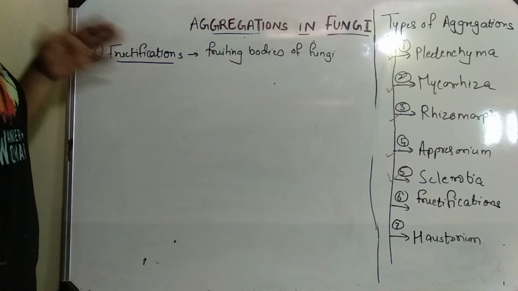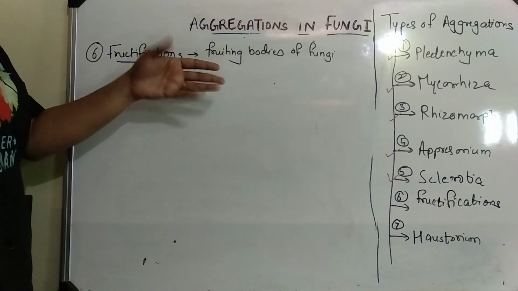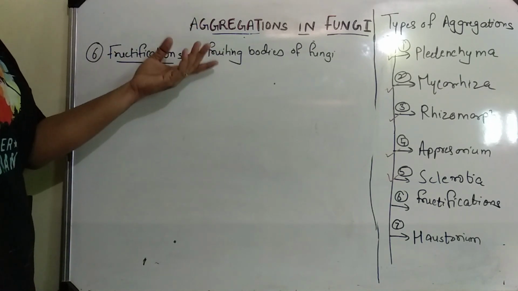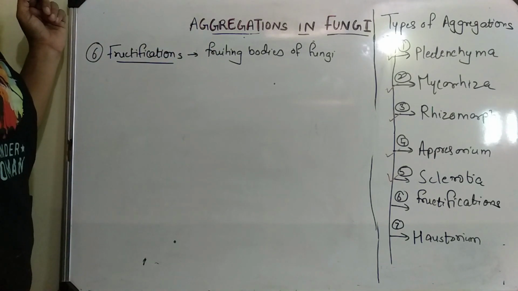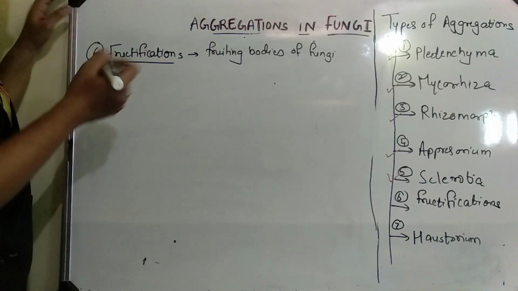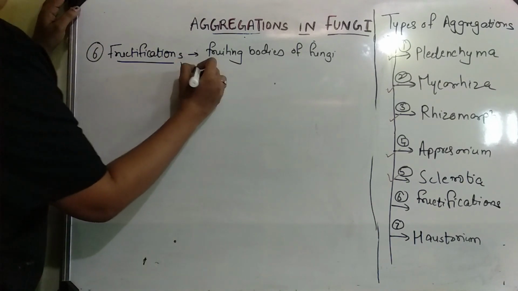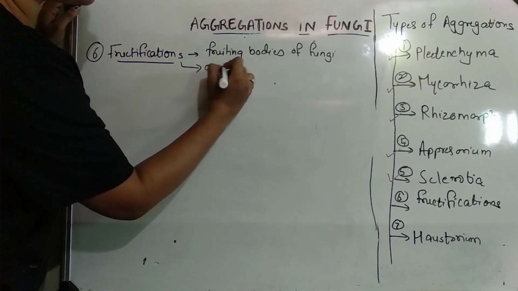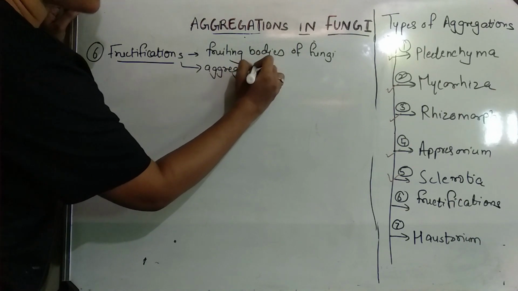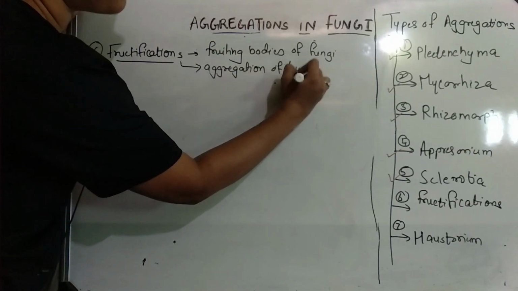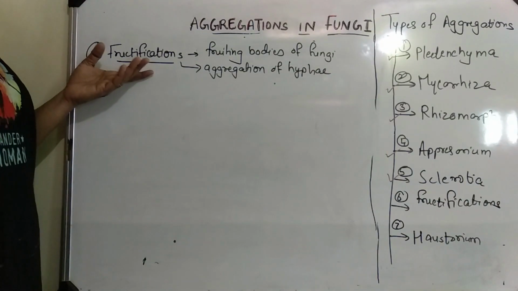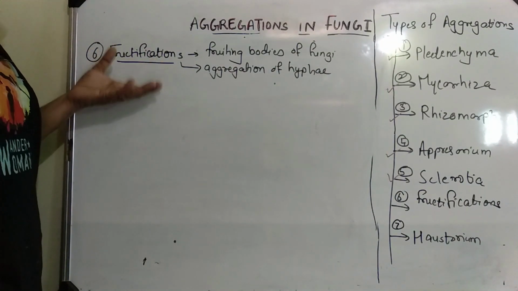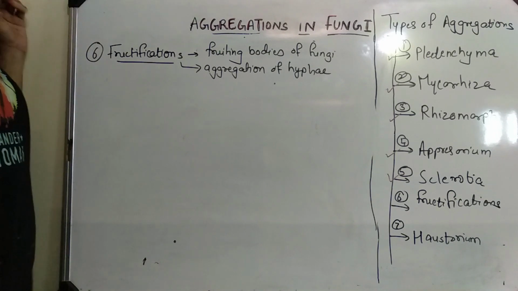All these are fructifications in which the fungi produce spores, and those spores get dispersed and produce new infection. So fructifications are also an aggregation of hyphae only. All the hyphae come together in various ways to produce these various types of fructifications.